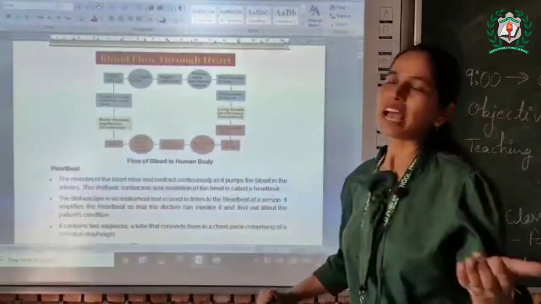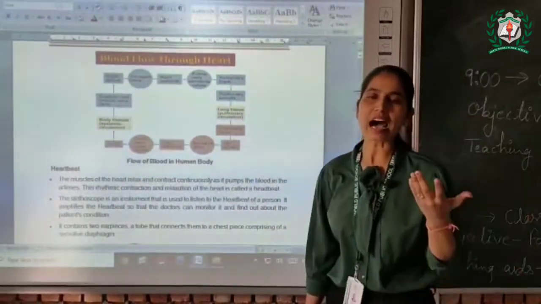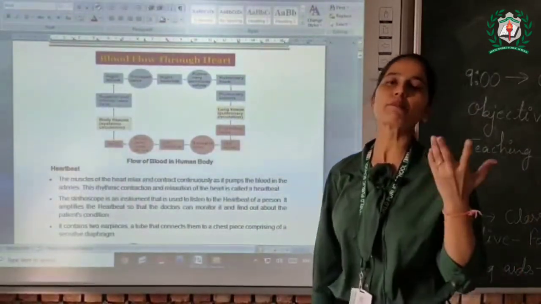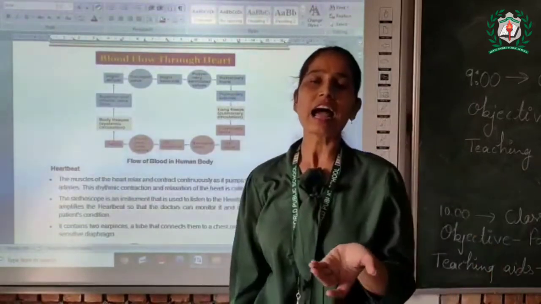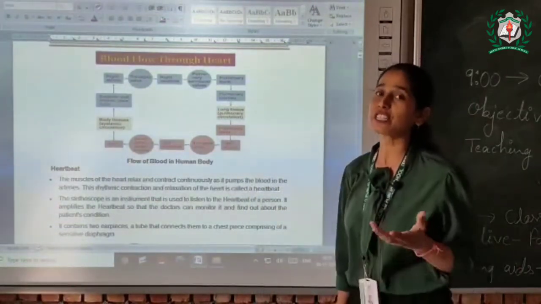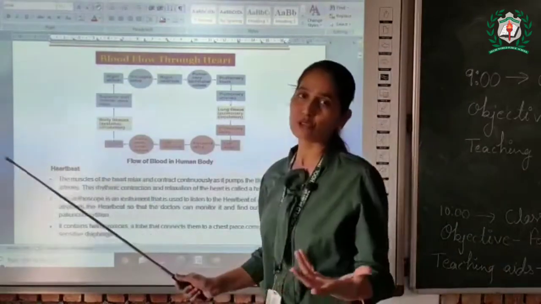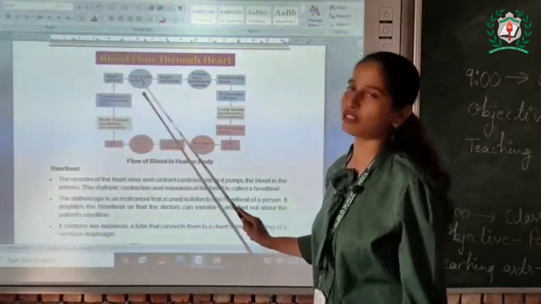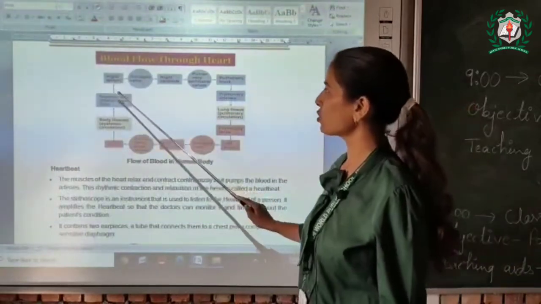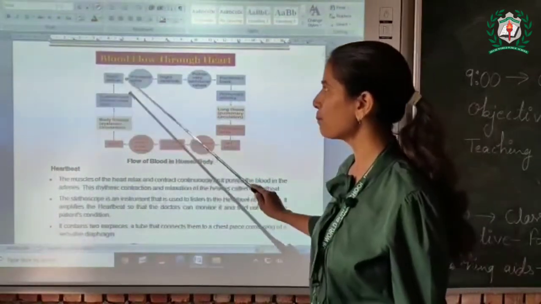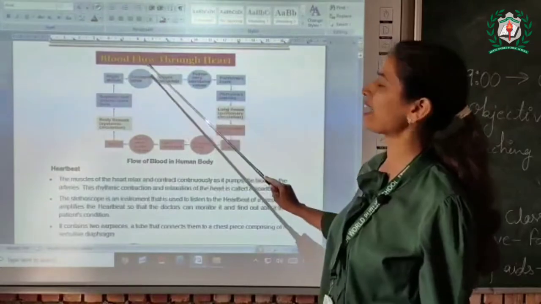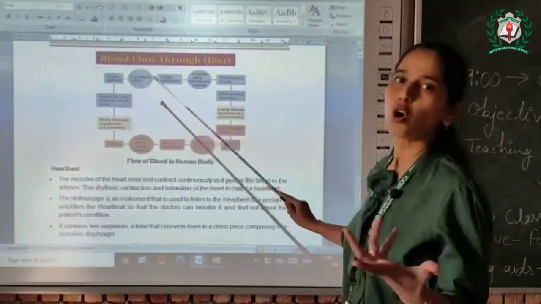As we were talking about, our veins supply the impure blood to our heart, and which part of our heart receives that impure blood? Impure blood, or deoxygenated blood, is received by the right atrium. Then the right atrium supplies this impure blood to the right ventricle as the tricuspid valve opens.